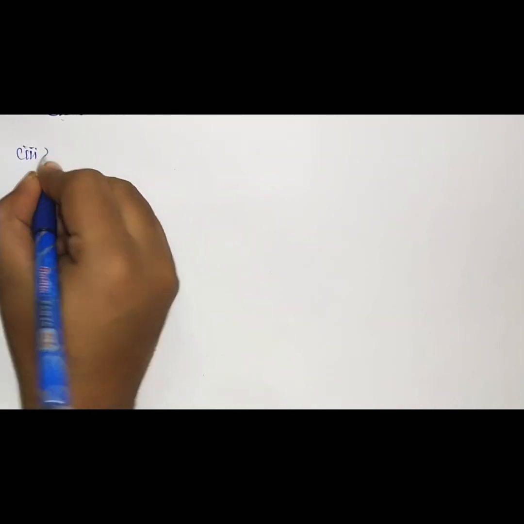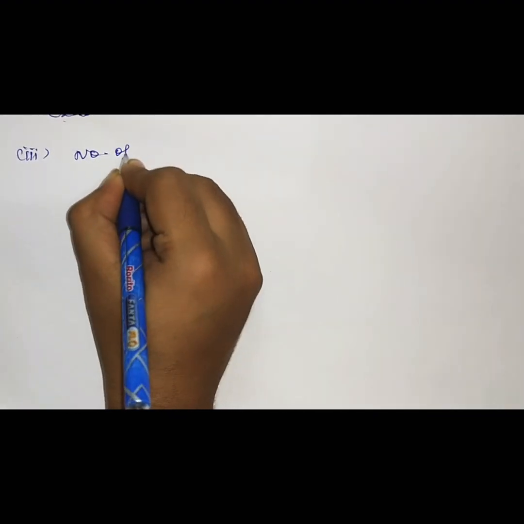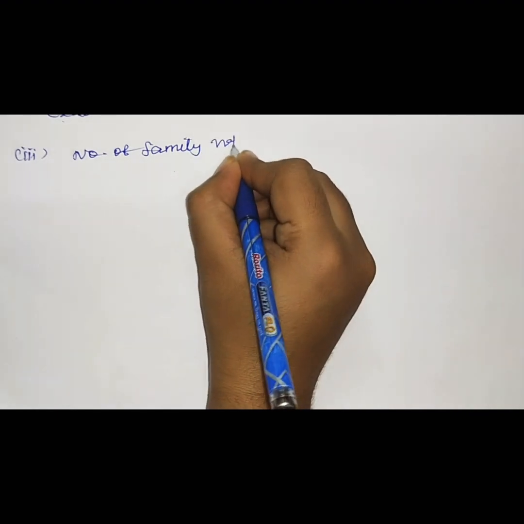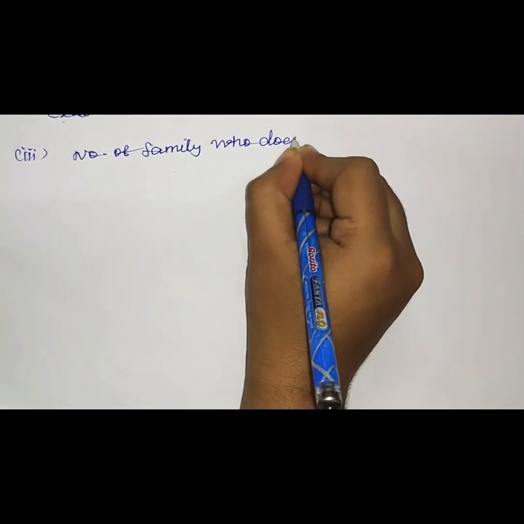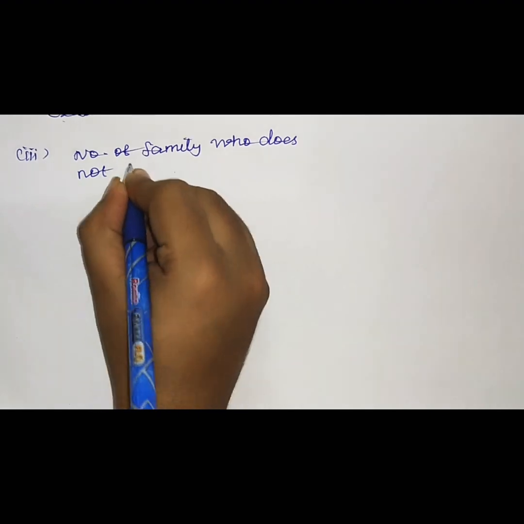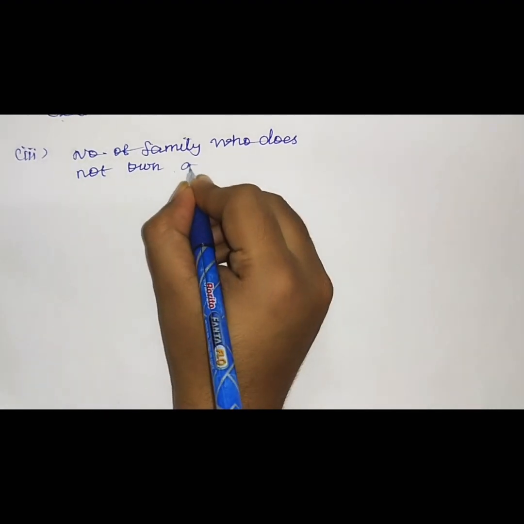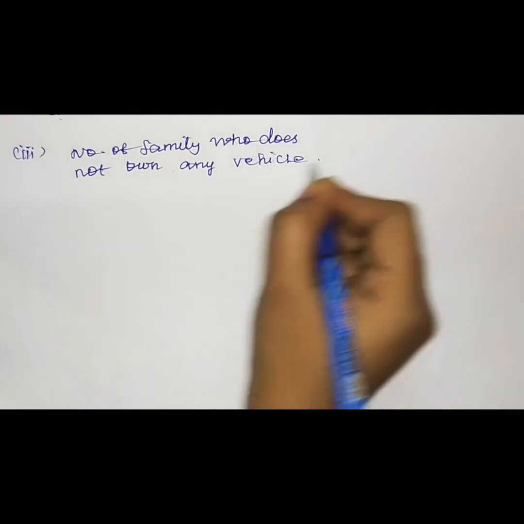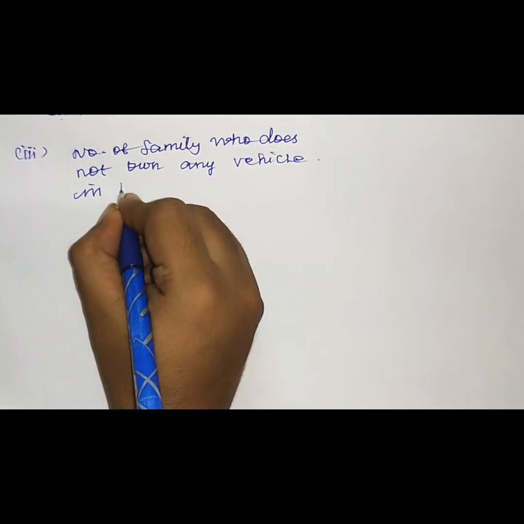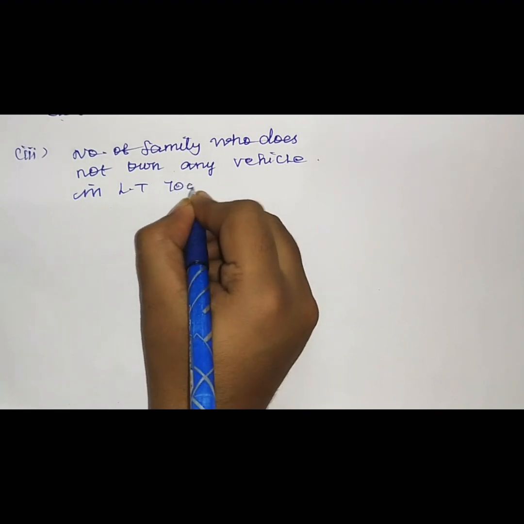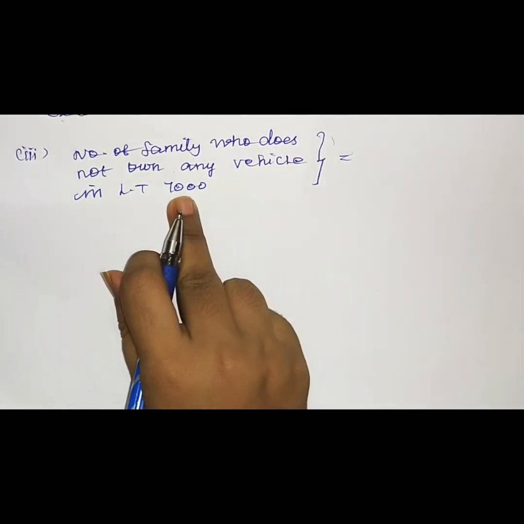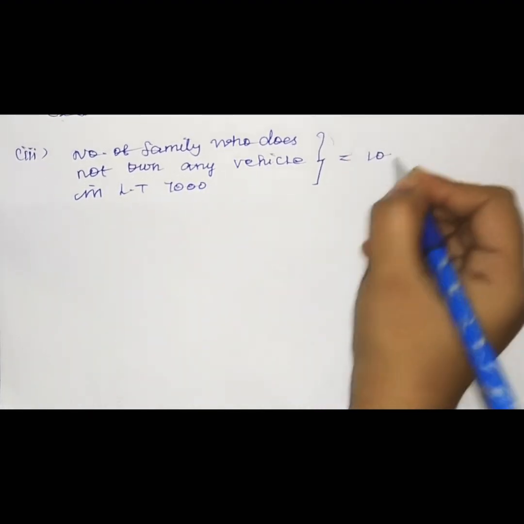Now we can write the third one, the number of families who do not own any vehicle in the interval less than 7,000. So how many families have no vehicle in the interval 7,000? It means 10.